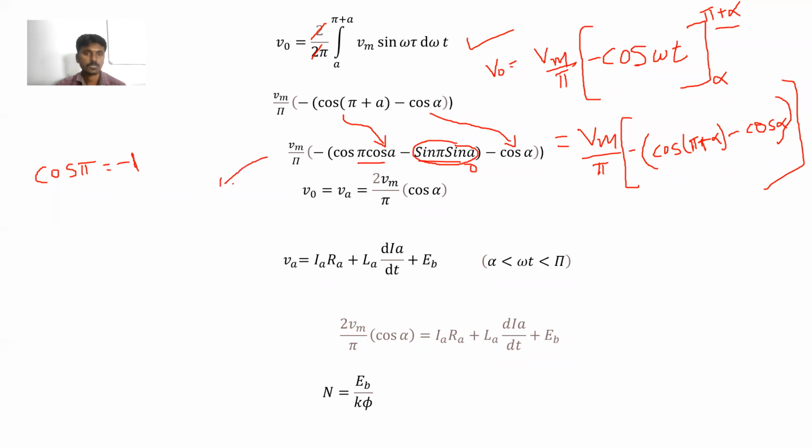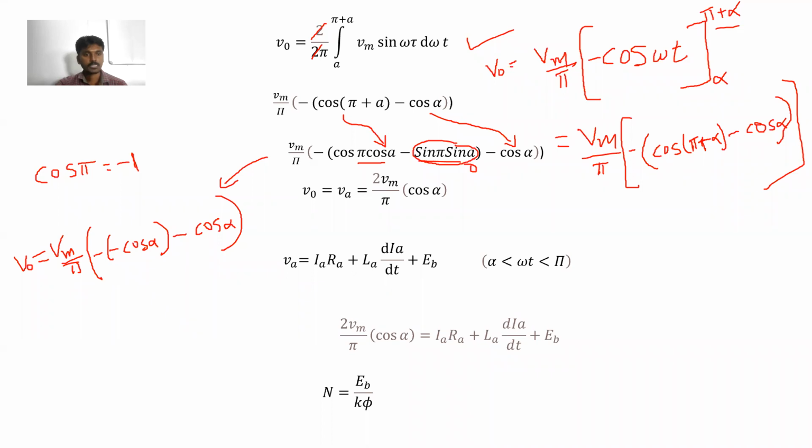From this equation, V0 is equal to Vm by pi, minus 1 into cos alpha minus cos alpha, minus cos alpha. Clear? Minus cos alpha as it is. Clear?